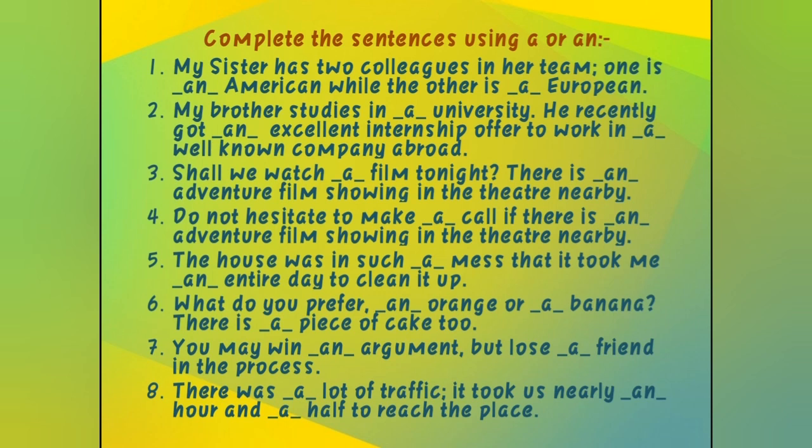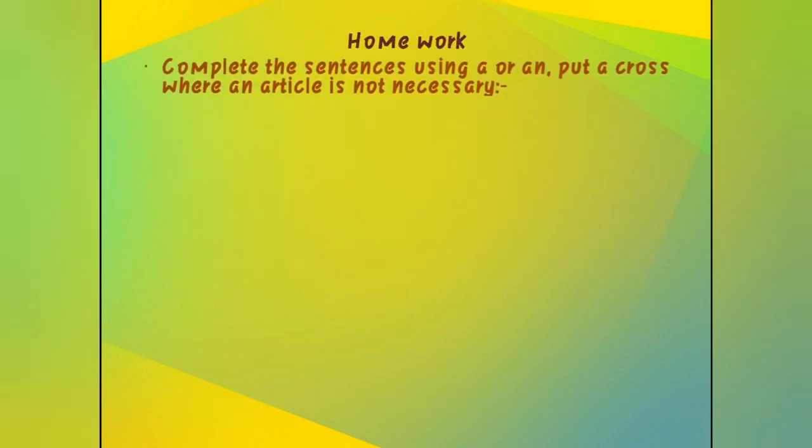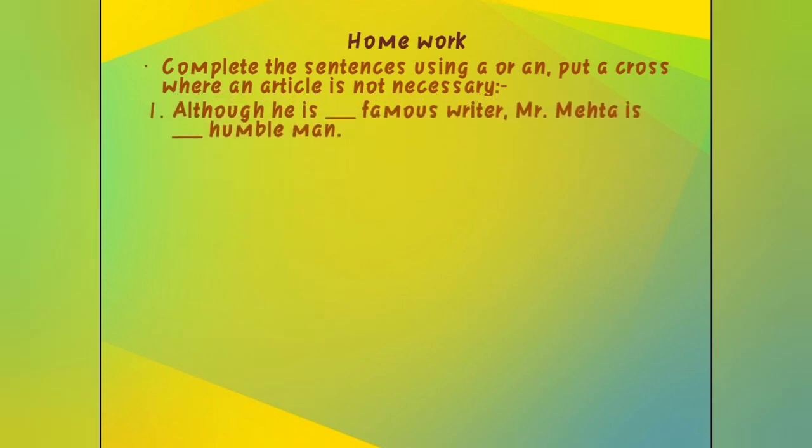Fine. So I think you have understood. Now this is your homework. Same. You have to complete the sentences using a or an. Put a cross where an article is not necessary. Means, as I told you, both have the meaning one. But always you cannot put these 2 articles. Why? Because let's see here, after doing the exercise. Although he is dash famous writer,